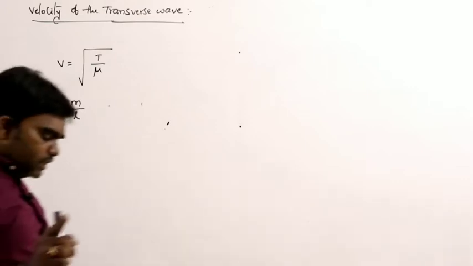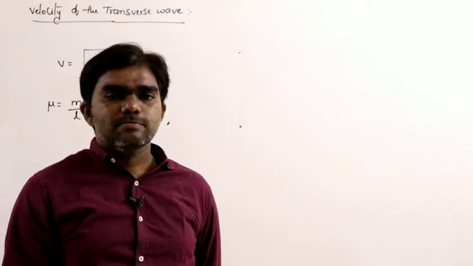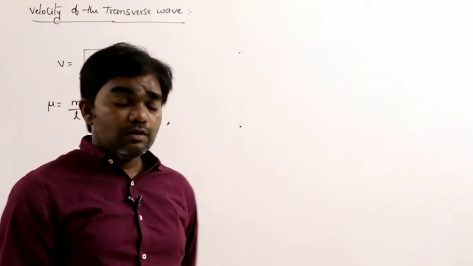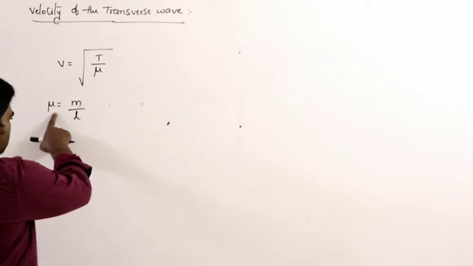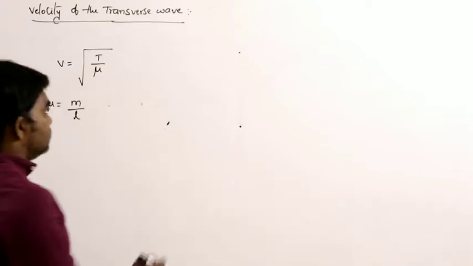This mu is related only to the string. Linear density is related only to the string, not to, for example,